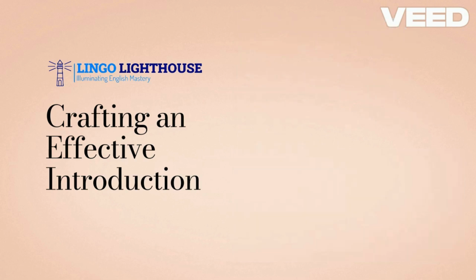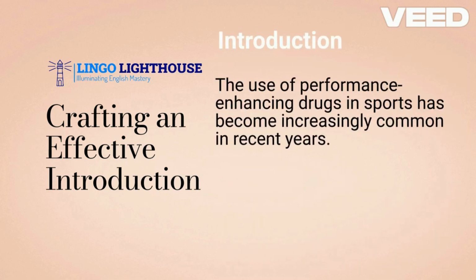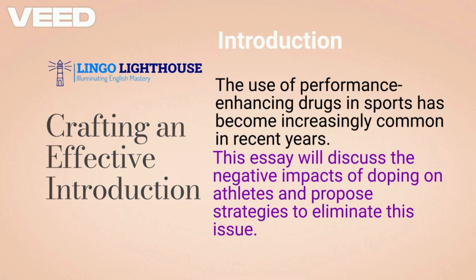Paraphrase the background given. You may say, the use of performance-enhancing drugs in sports has become increasingly common in recent years. Then state your basic answers to the 2 questions. For instance, you may say, this essay will discuss the negative impacts of doping on athletes and propose strategies to eliminate this issue. Simple, clear, and to the point.